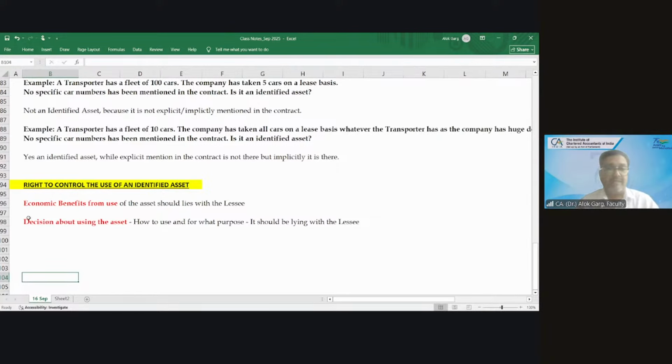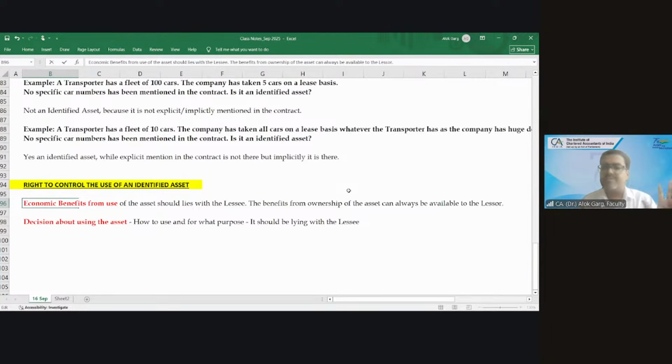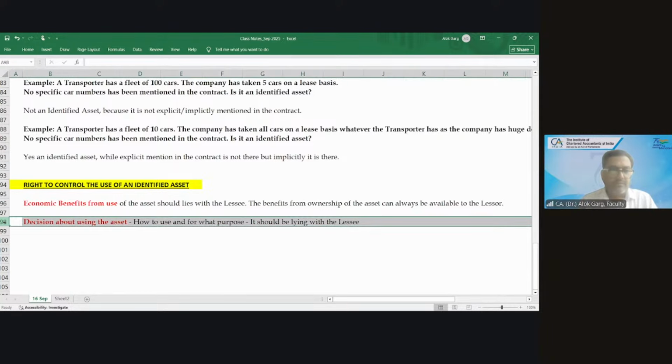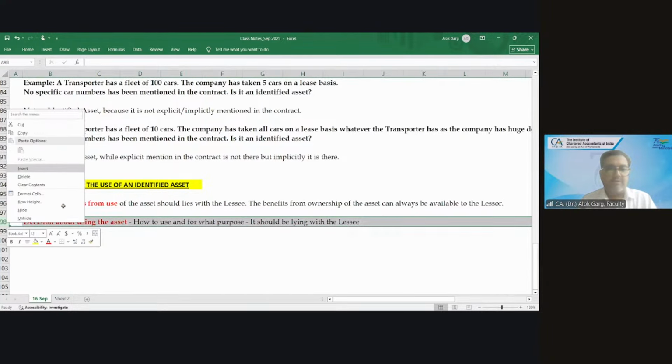The benefits from ownership of the asset can always be available to the lessor.